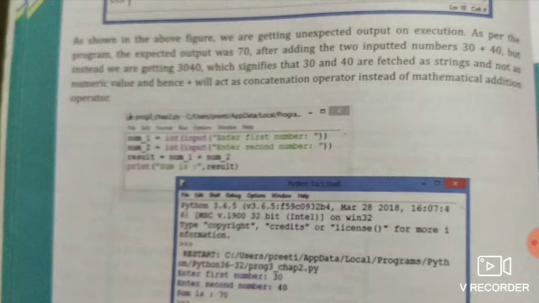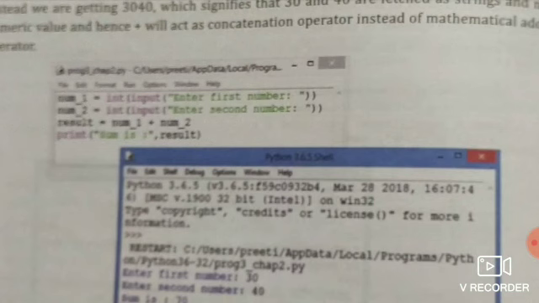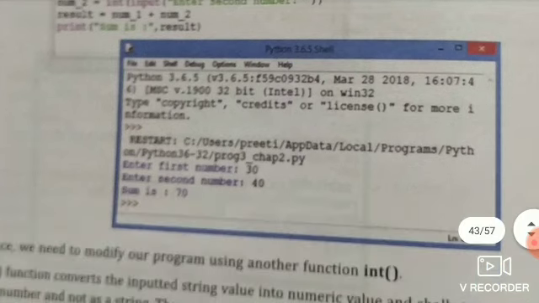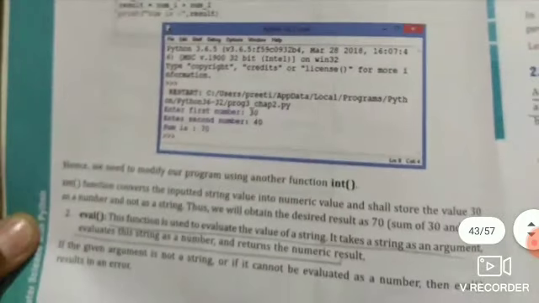So here you can see num1 = int(input("Enter the first number")) and num2 = int(input("Enter the second number")). When we write this statement, it saves the value entered by the user as an integer, adds both numbers and does the calculation according to the qualities of an integer.